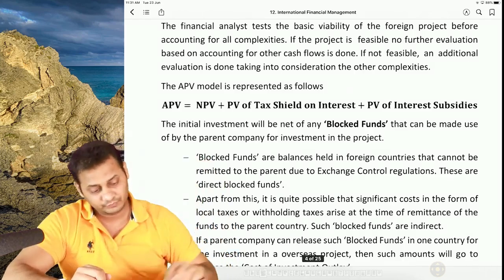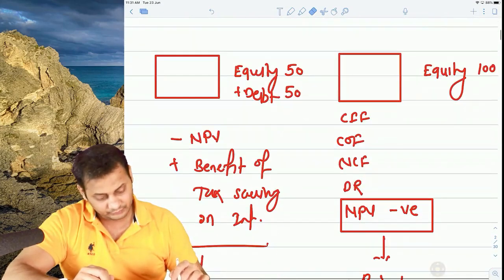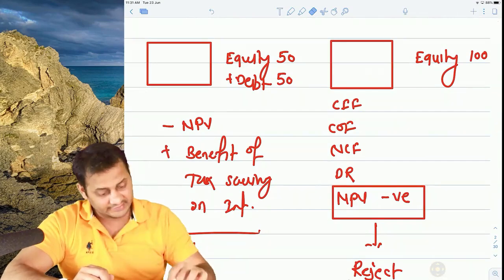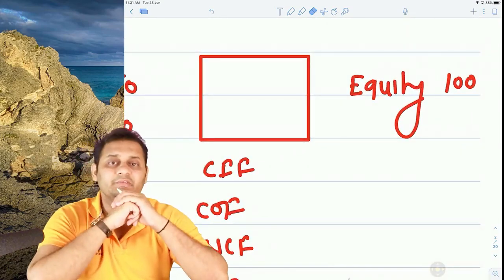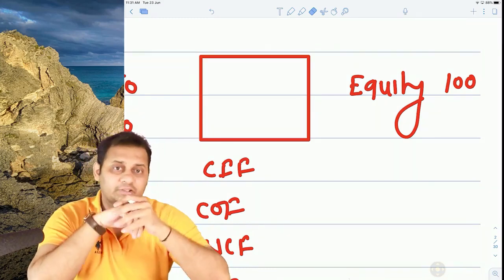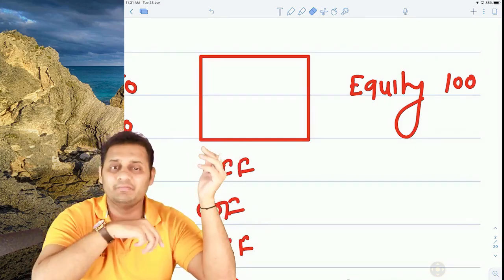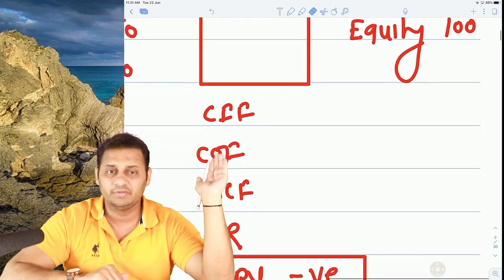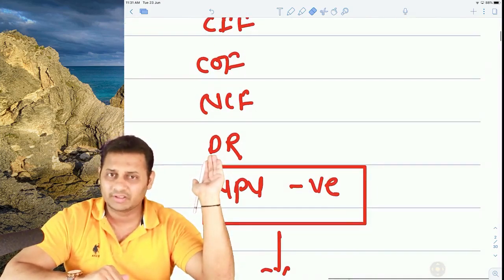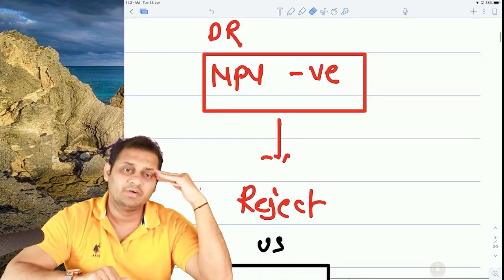Now why is this used? First of all, the basic assumption is, I will show you. Let's say this is a company which is financed 100% by equity. Let's calculate this company's project's NPV. So you will take cash inflows, then you will take cash outflows, then you will arrive at net cash flows, then you will use a discount rate. And let's say, for example, NPV is negative. What will happen? You will reject the project.